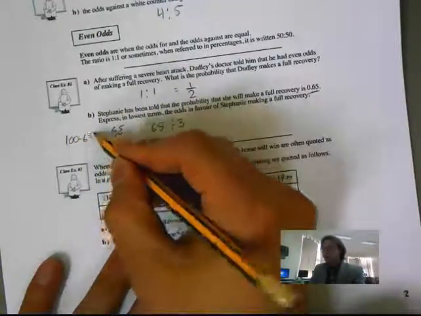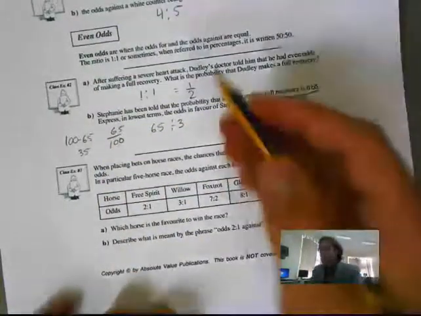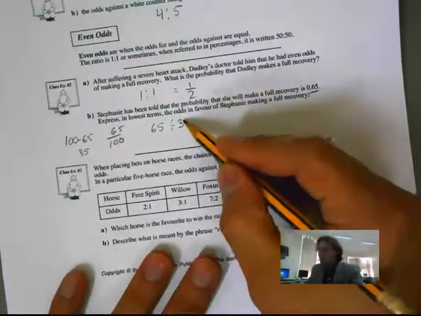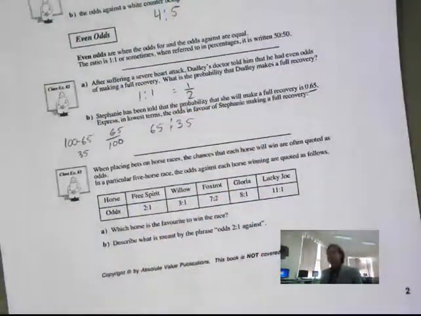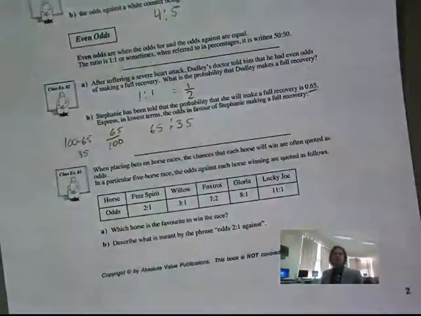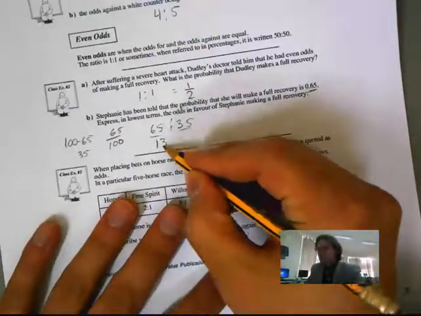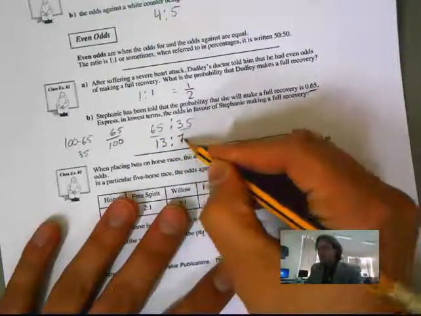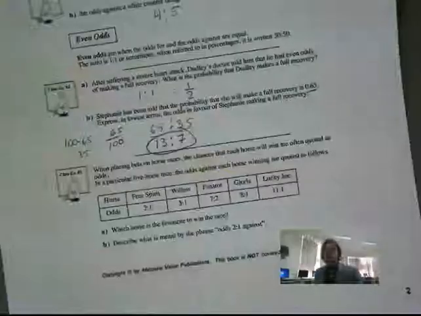But is that in simplest terms right now? No. So we have to start simplifying it a bit more. What can both of these be divided by? 5. So this is going to be 13 to 7. And those are the odds of her making it. It is 13 to 7.